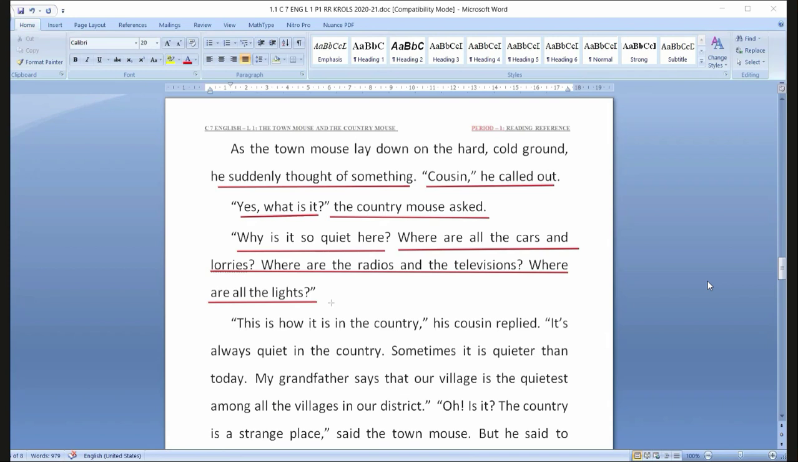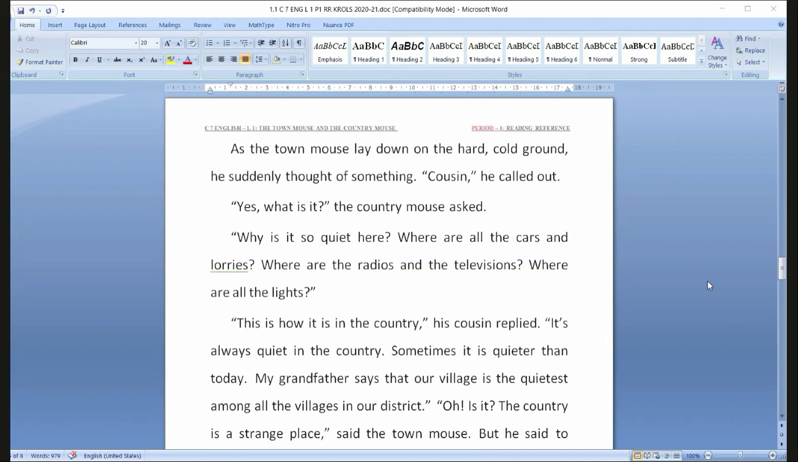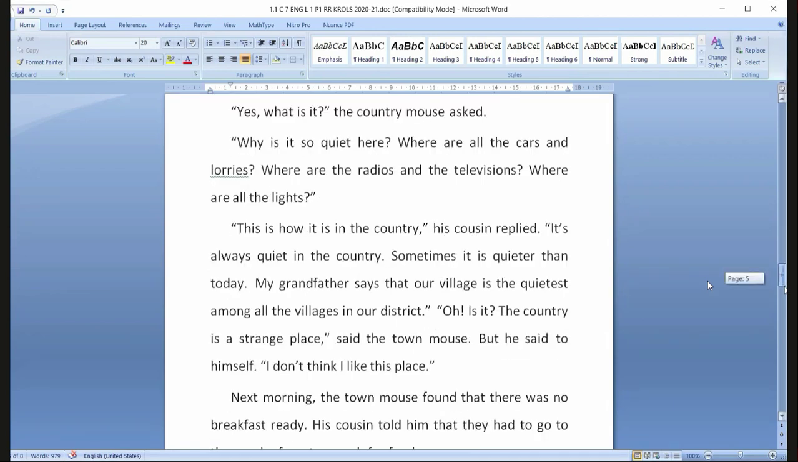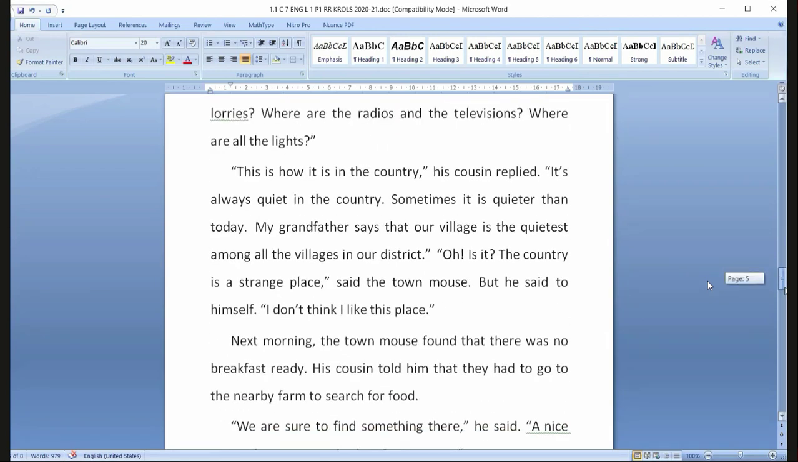But can you guess how the town would be? Yes, it will be very busy with vehicles, scooters, cars, lorries and all. Whenever you go and stand for a while on the road, you listen: kiki papa, kiki papa. People going in a busy manner. But here it is so silent. No radios, no televisions. Everything is quiet. No lights.